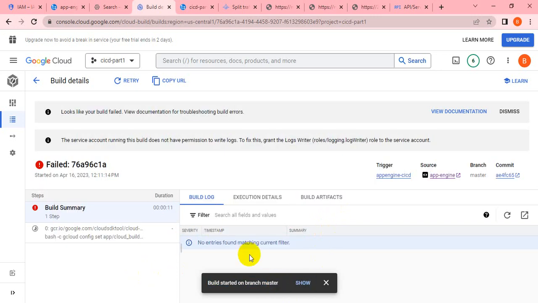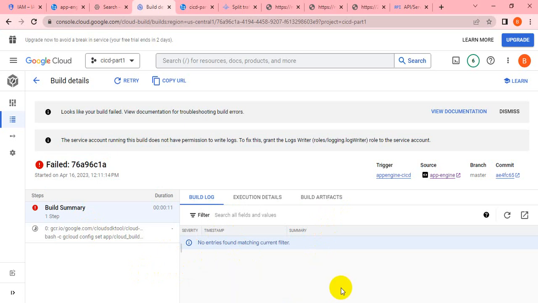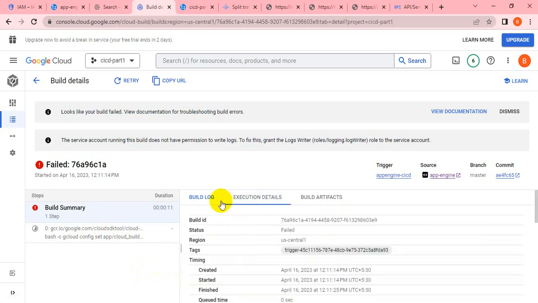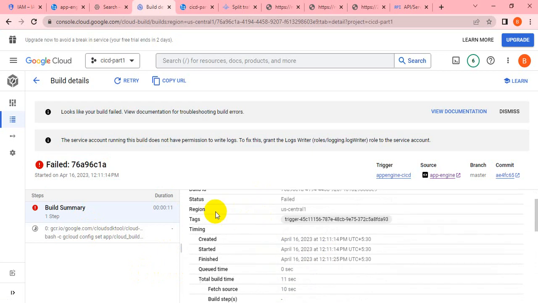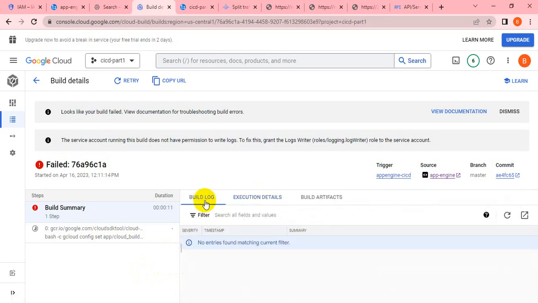Just let me check the error, why it got failed. Let me refresh this. Yeah, it got failed because the service account we have created doesn't have the privilege to write the log, right? So you have to give the permission, log writer.